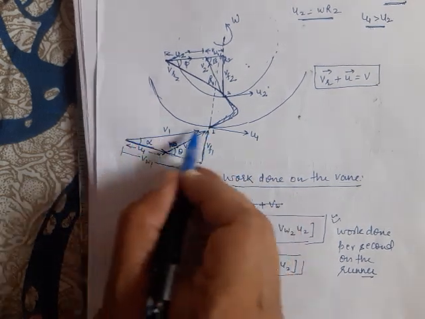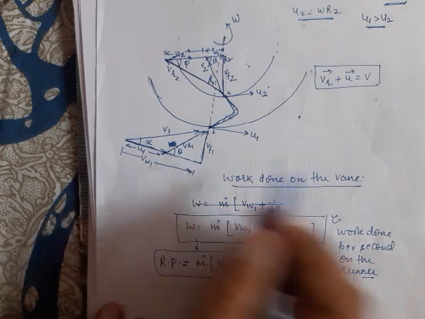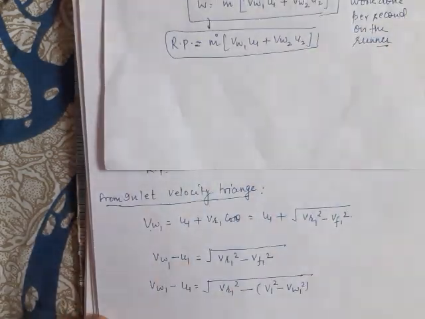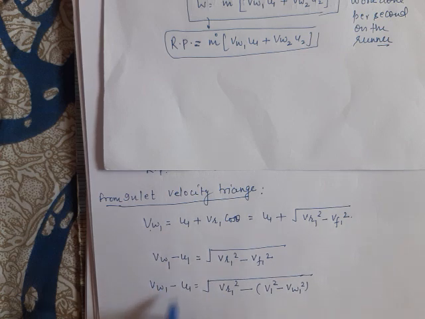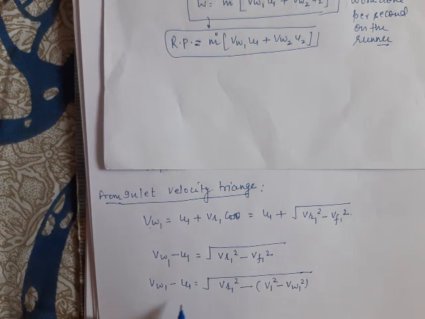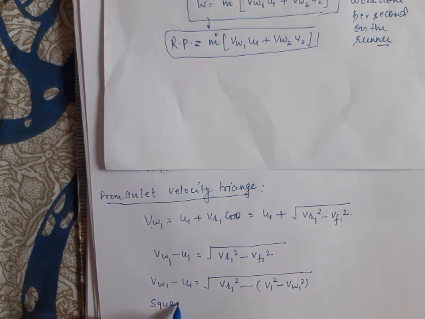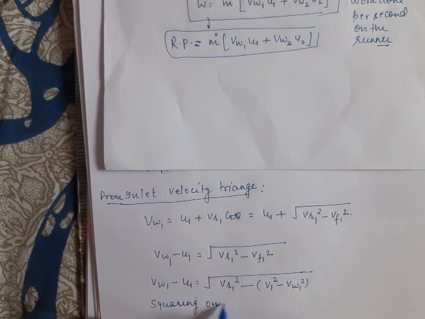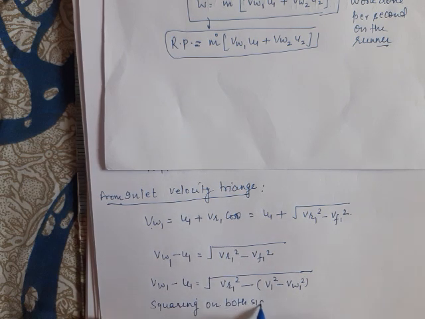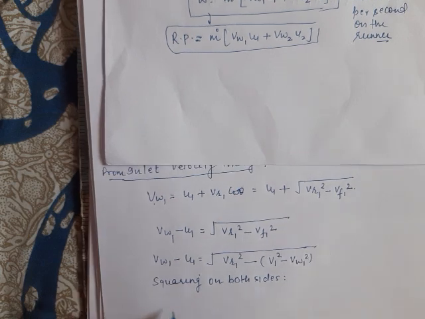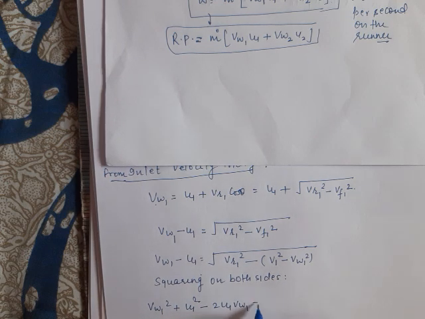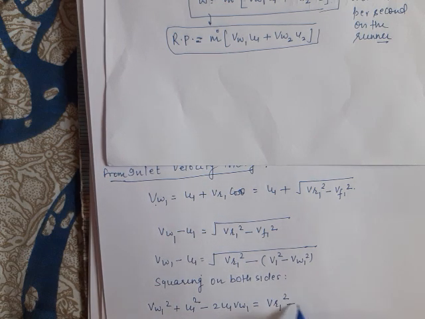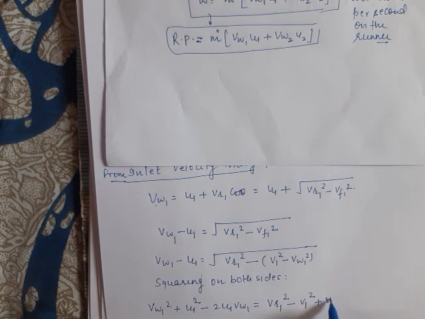Vf1 square can be written as V1 square minus Vw1 square, again by using Pythagoras theorem. Now let us square both sides. We will have Vw1 square plus u1 square minus 2 u1 Vw1 equals Vr1 square minus V1 square plus Vw1 square.